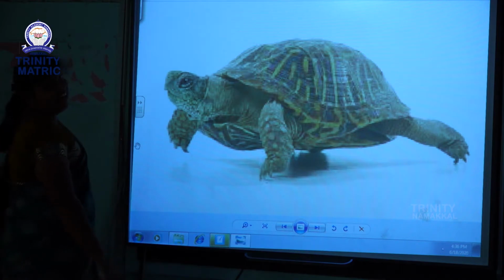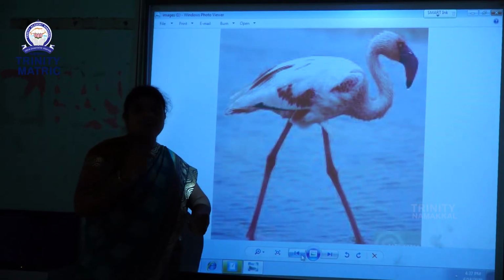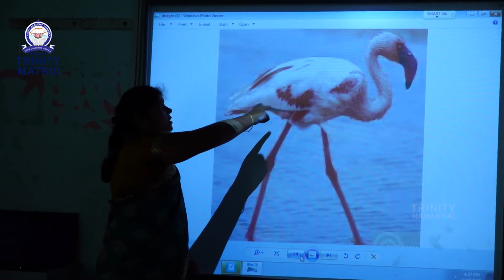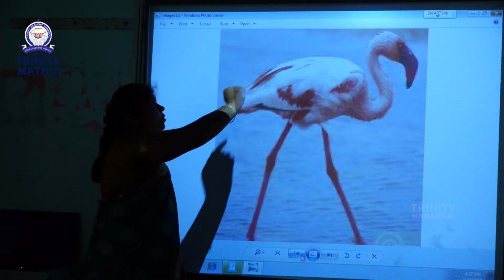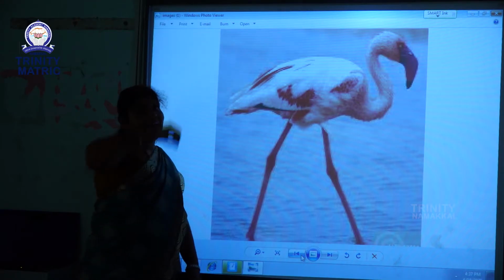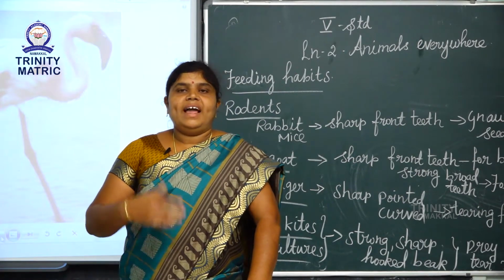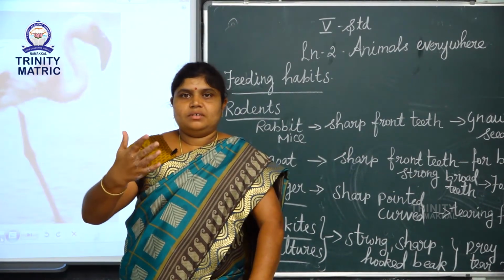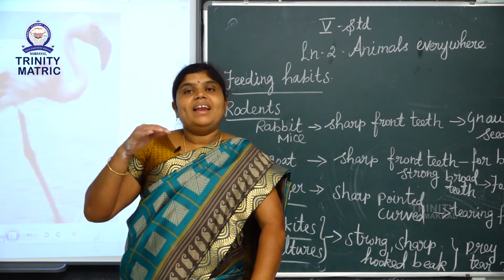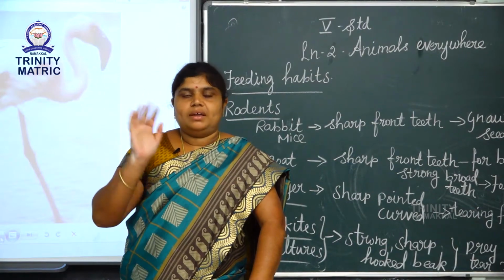Next one is birds. The bird has limbs, and the limbs are used for walking, running and hopping. And birds can fly. So the birds have wings. The wings help them to fly in the air. So now we are studying movements of animals. Land animals use limbs. Water animals use paddle-like limbs. Fish have fins for swimming.